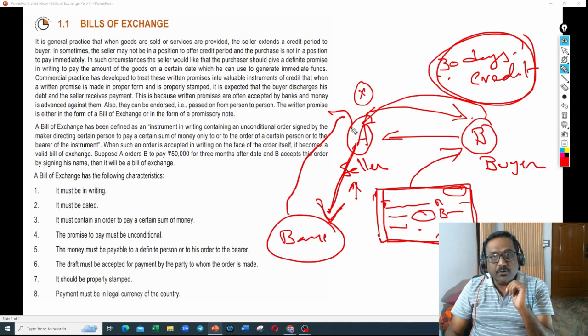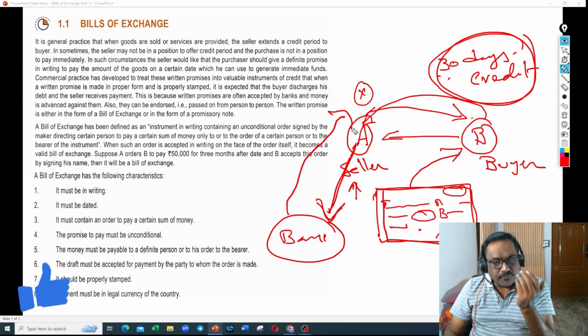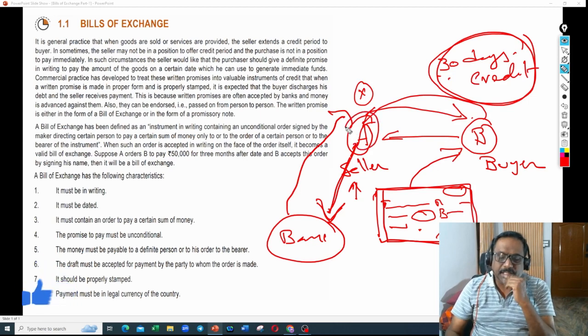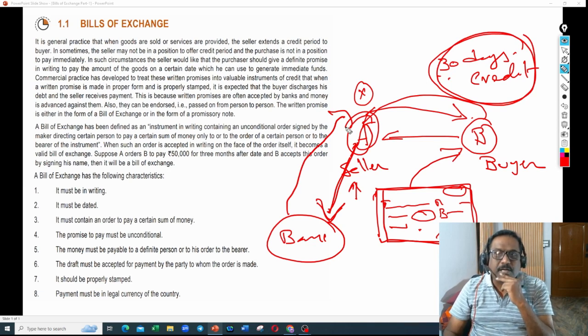But what will the banker do? Don't worry. Why does the banker have to pay? The banker will get some benefit. And this A will definitely have credibility with the banker because he must be having an account with the banker. He must be doing some transactions with the banker. And secondly, by providing this advancing facility to A, the banker will get some benefit.